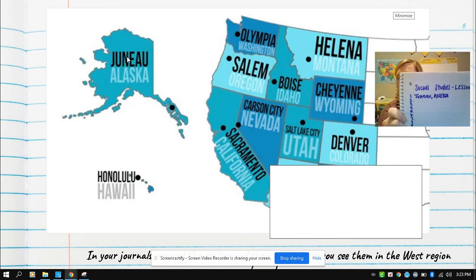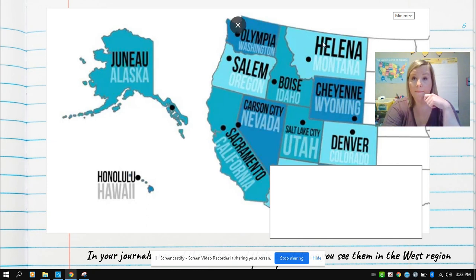There is my example for that one. You will want to do this for all 11 states, as you can see where they're posted on here. Now, each capital is in black, and where their capital is actually located is the black dot. And then the state is located in the lighter colors of the different blue. I would pause this page again, make sure you get all of these listed, and then I'm going to have one more final journal question for you.